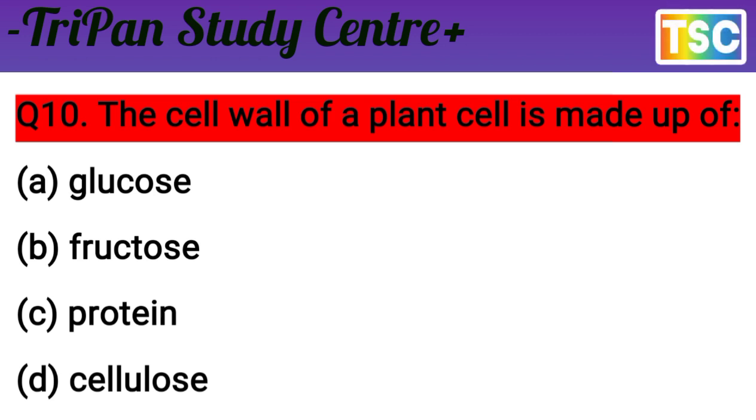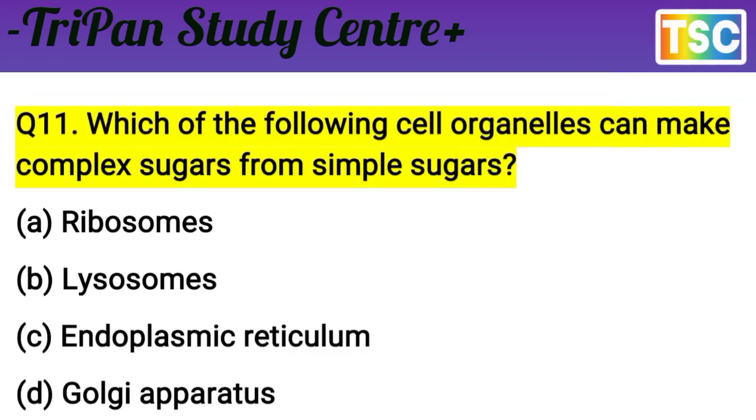Let's see the next question on your screen. Which of the following cell organelles can make complex sugars from simple sugars? The question is very clear. A. Ribosome, B. Lysosome, C. Endoplasmic reticulum, and D. Golgi apparatus.